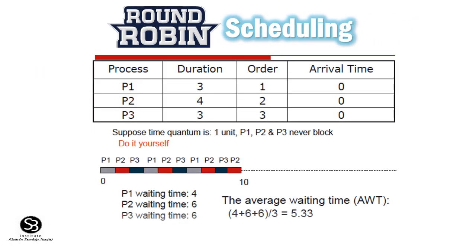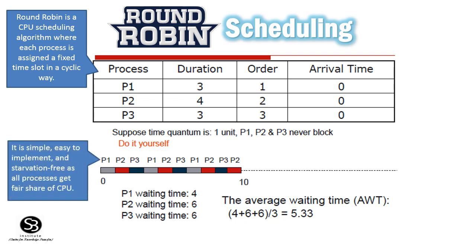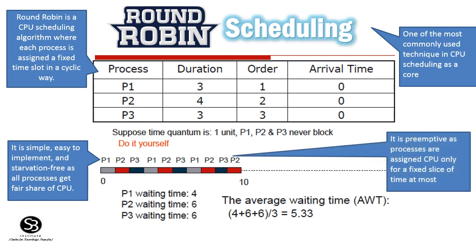Round-robin scheduling. Round-robin scheduling is a CPU algorithm where each process is assigned a fixed time slot in a cyclic way. It is simple, easy to implement, and starvation-free as all processes get a fair share of the CPU. It is one of the most commonly used techniques in CPU scheduling. It is preemptive as processes are assigned the CPU only for a fixed slice of time at most. The disadvantage is the more overhead of context switching.